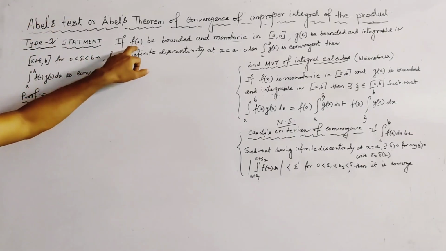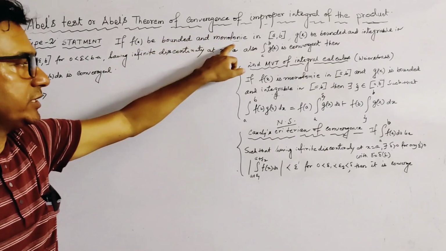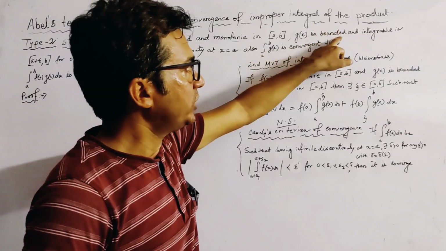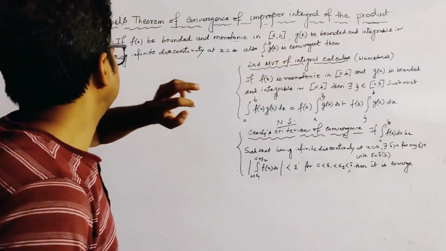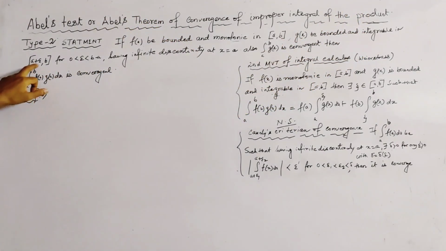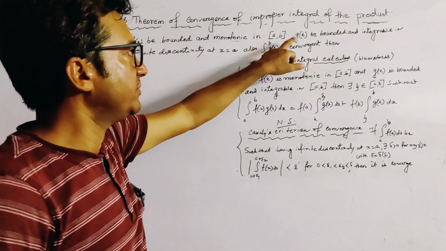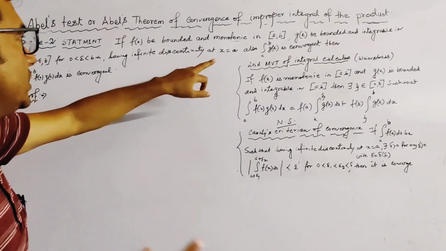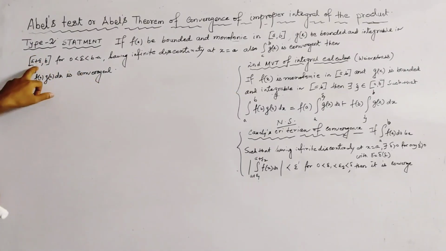If f(x) is bounded and monotonic in [a, b] and g(x) is bounded and integrable in [a+epsilon, b], because g(x) has infinite discontinuity at x equal to a, so at x equal to a, g(x) does not give a finite value.